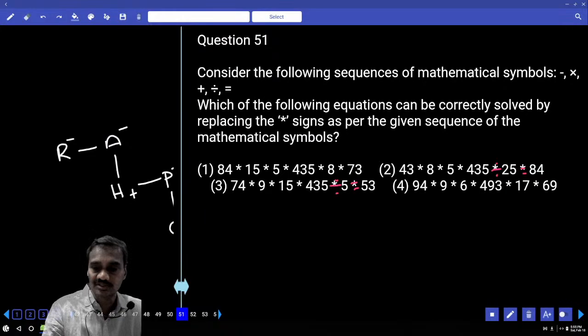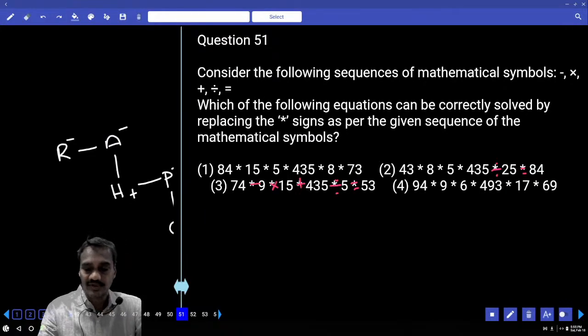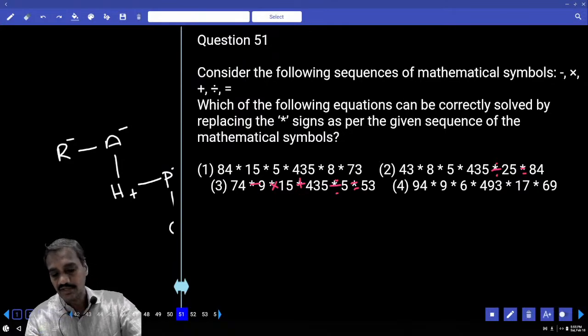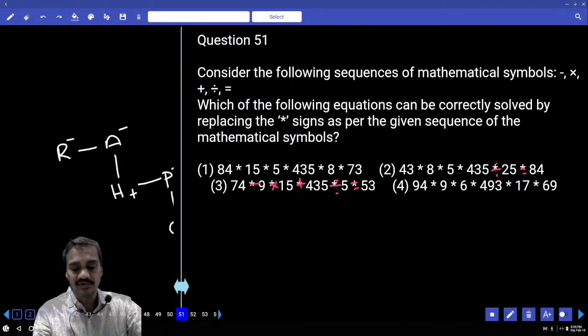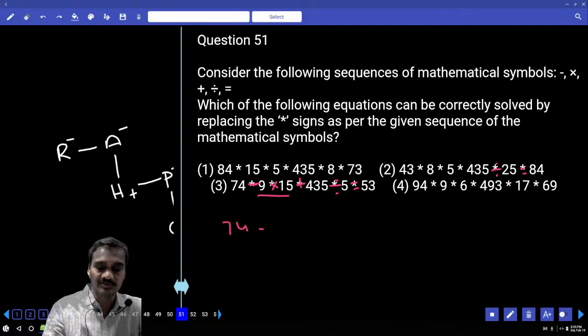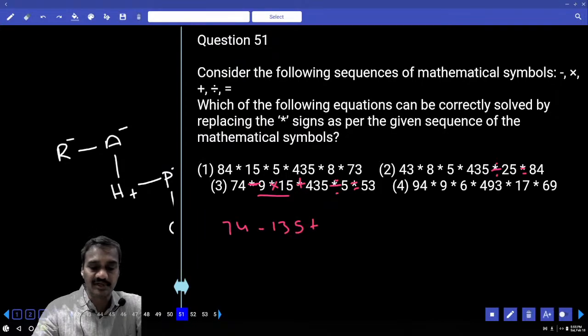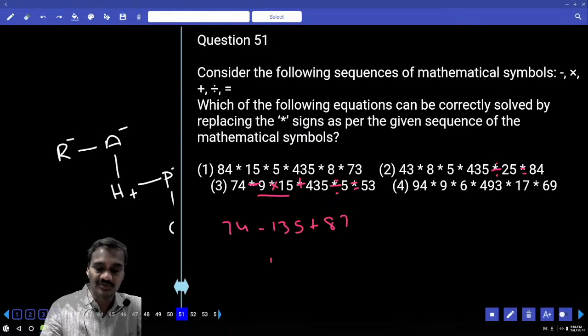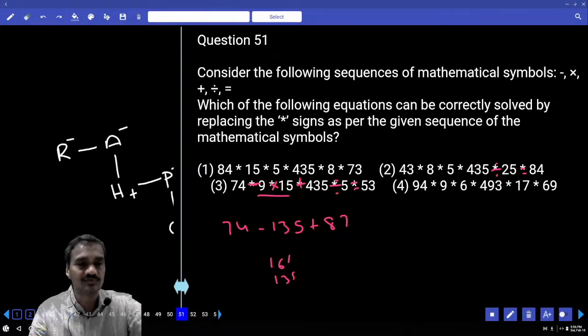Next, this is minus and into and plus division, then equal to 53 should come. Now 74 minus 9 into 15, how much? 135. Now 74 minus 135 plus 435 divided by 5, how much does it come? 87. Is it equal to 53? 87 plus 74 is 161, and 161 minus 135 is not equal to 53.